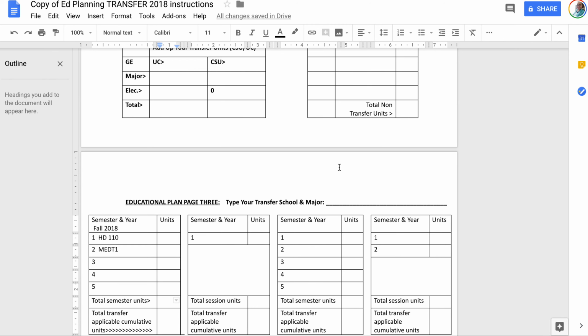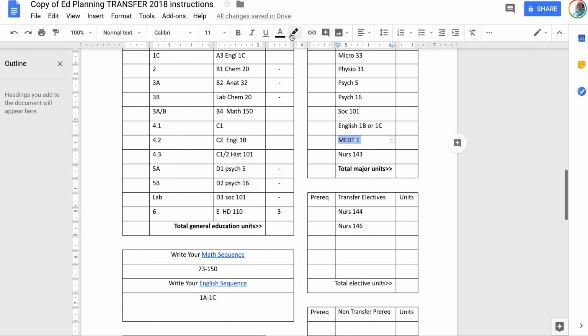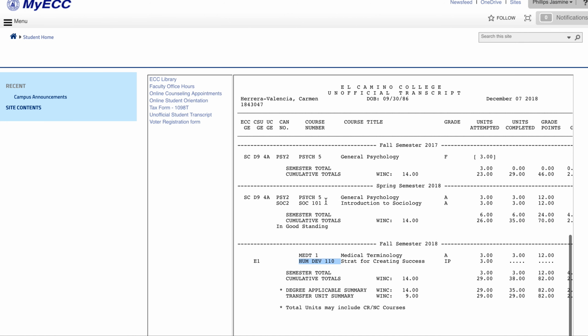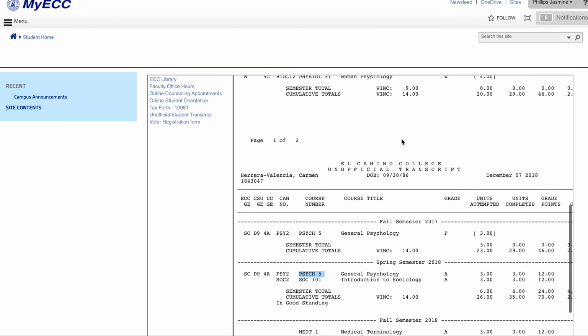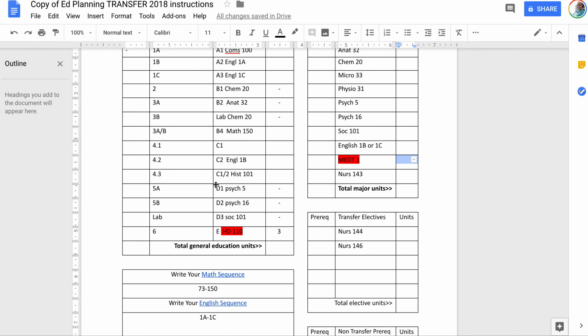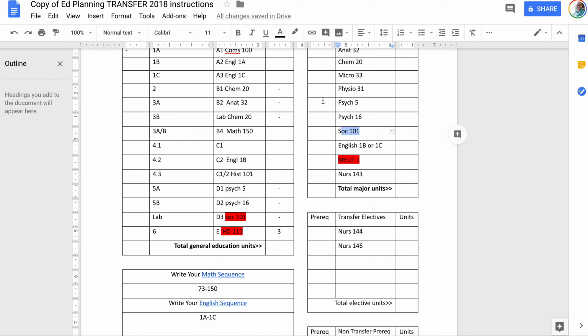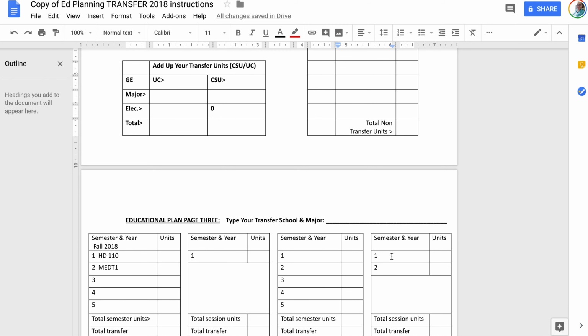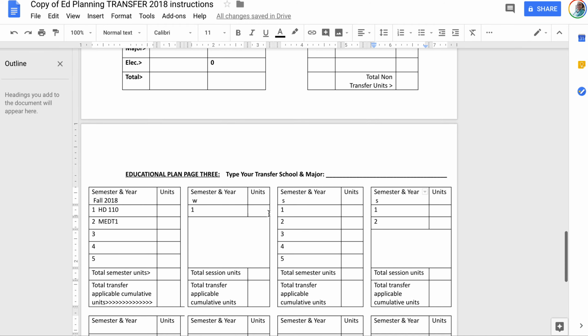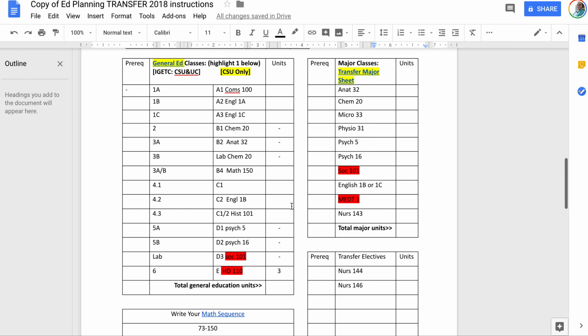Now, what you want to do though up here is you want to basically cross off or highlight the ones that you've already taken so that way you know what's left over. So you're going to go back, you're going to look at your transcripts, you're going to look at SOC, you're going to look at Psych, and so on and so forth with all that you previously have. And you're going to look at your planning sheet and you're going to cross them off as you go. That way you don't get confused with what's left over to put down on the rest of your plan. So this one will be winter, this one will be spring, this one will be summer, and so forth, with whatever is left over that's not crossed out or in red, you're going to put that down. So definitely the math and anything else you need.